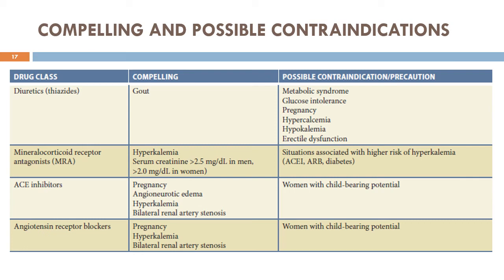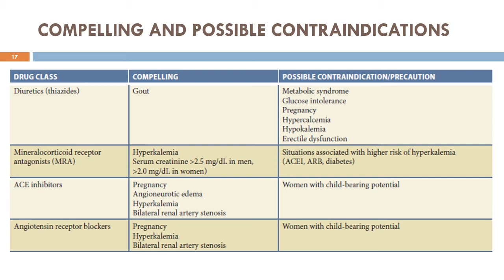Let us have a look at the contraindications of the classes of drugs which should be considered before the patient is being prescribed a class of drug. The diuretics can cause increase in the serum calcium levels. Therefore, in patients with gout, we cannot use diuretics, that is thiazides.